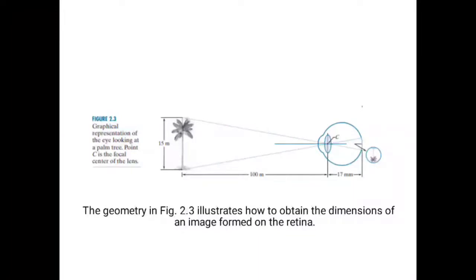Now a person is going to see a tree which is present 100 meter away from him or her. The object height is 15 meter. Now we are going to calculate the height of the image formed in the retina. If a tree is of height 15 meter, the same 15 meter height will not be processed in the retina. The image will be processed, but the height of the image formed in the retina will vary according to the actual one.